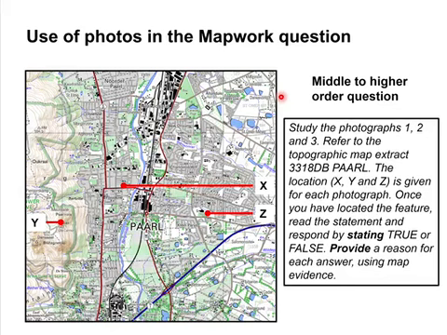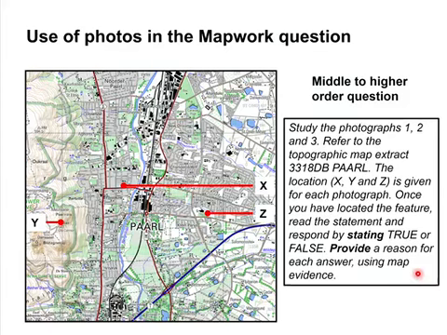Here, study photographs 1, 2, and 3. Refer to the topographic map. The location of X, Y, and Z is given for each of the photographs. Once you have located the feature, read the statement and respond by stating true or false. Provide a reason for each answer using map evidence.